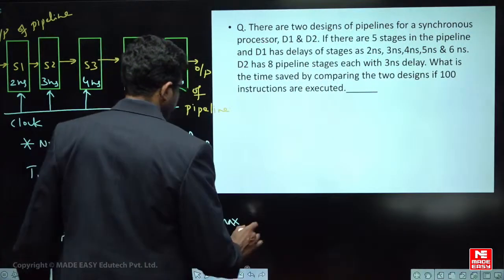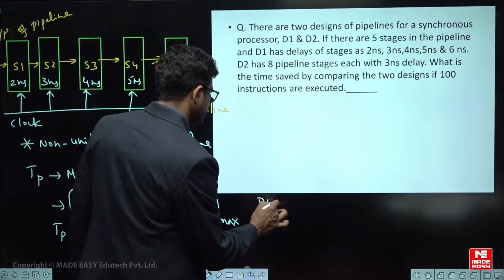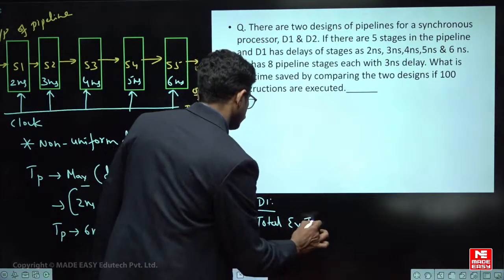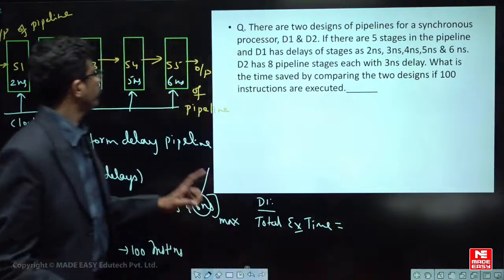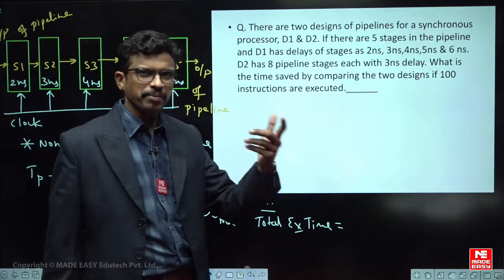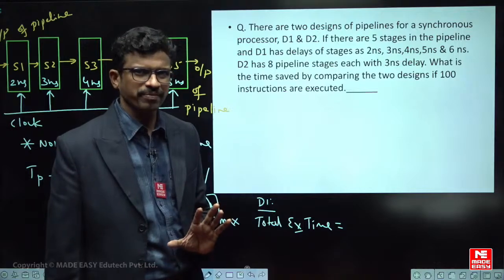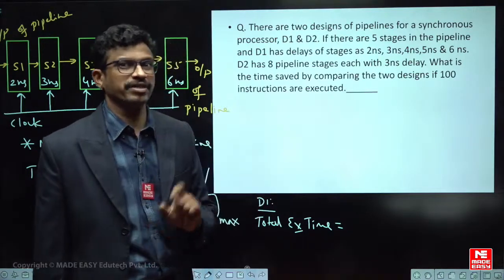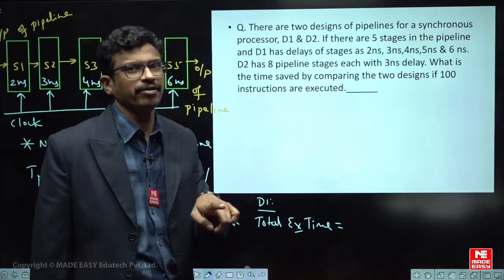So now what is the total time of design 1, the total execution time? What is the formula? The first instruction will take all stages, so that takes K times TP. All the delays it has to pass. The remaining ones will be in overlapped execution.